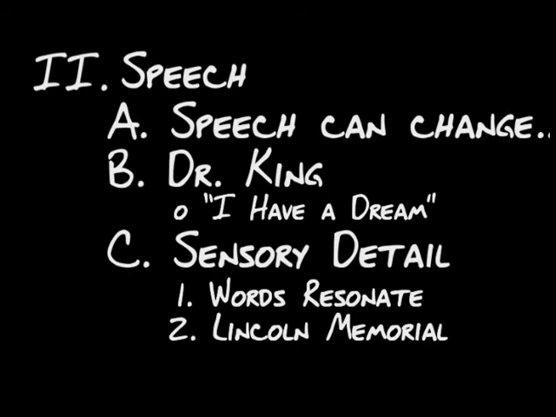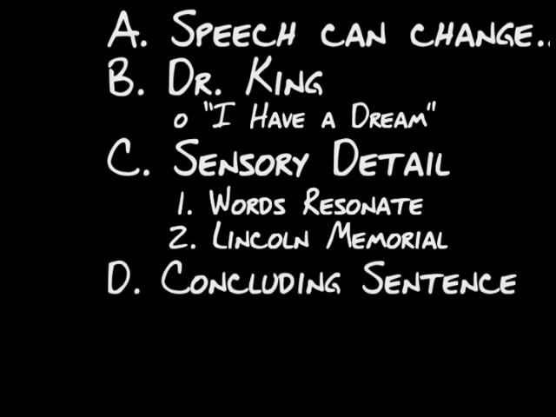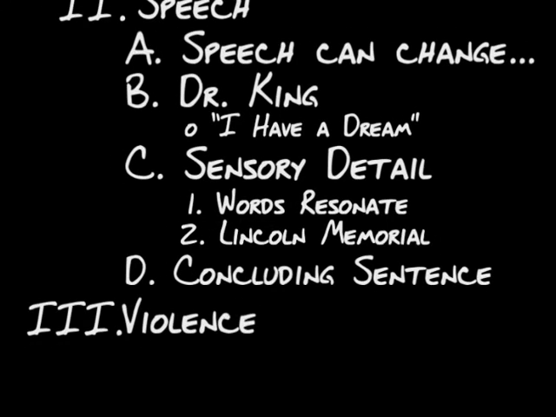Moving on, knowing that I need to use transitions, I want to round out my paragraph with a concluding sentence. Kind of like an introduction, these are easier to write once we've looked ahead a little. Let's take a look at our next topic and see if we can get a little help. We're going to talk about violence next. This is perfect because Dr. King was so opposed to violence. Now I can connect these two paragraphs very easily and I get bonus points for my essay having roundness.